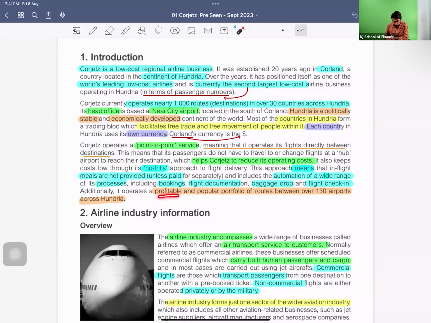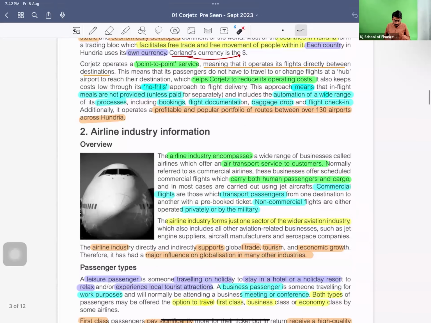It has a profitable and popular portfolio of routes between over 130 airports across the Hungary. So obviously, for the airline, there are routes from one destination to another destination. So they are telling us that Corjet has a profitable and popular route portfolio, which comprises 130 airports across the Hungary. We have many countries in the Hungary, but the 130 airports from where Corjets operates are profitable and popular.